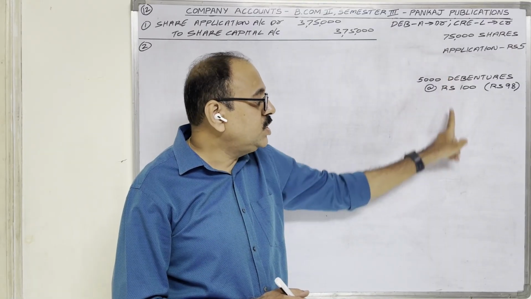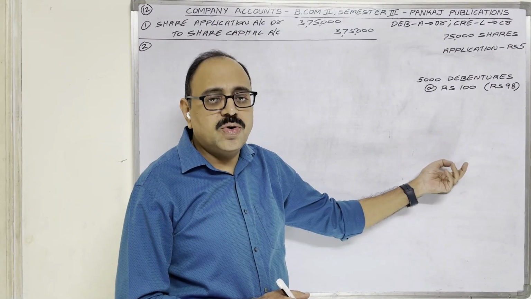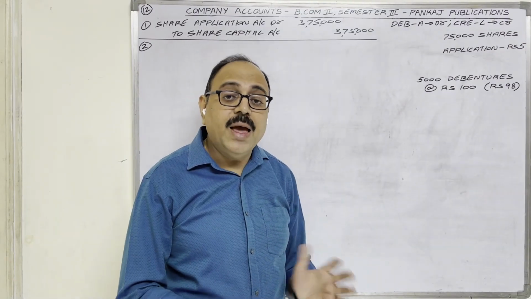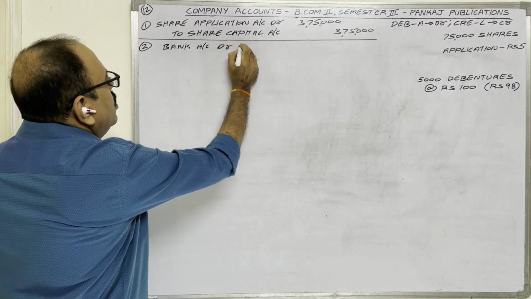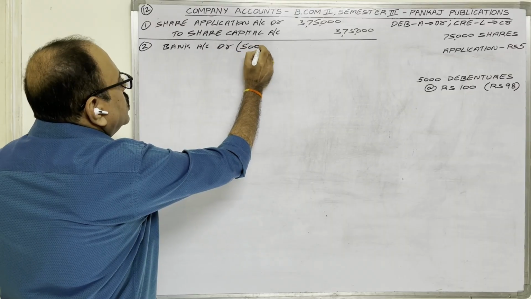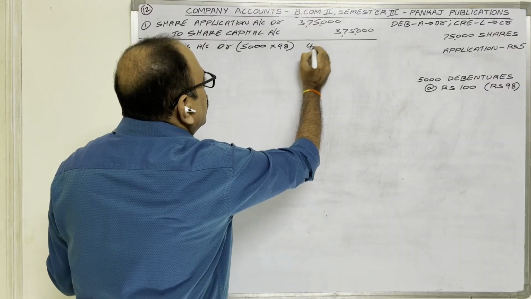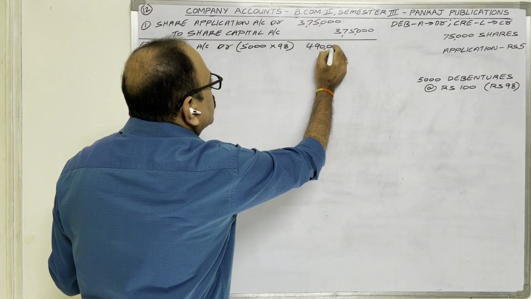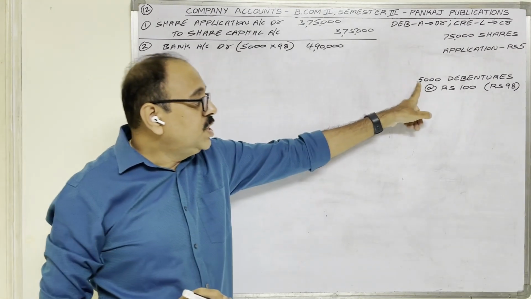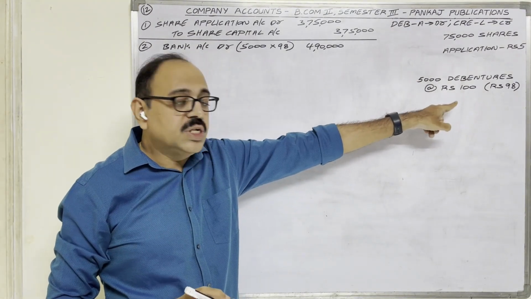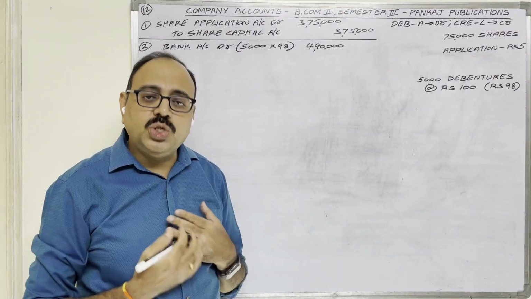That amount is deposited in bank account now. So bank account is a personal account. Personal account rule, debit the receiver, credit the giver. Bank is a receiver. Therefore, debit bank account. With how much amount? On 5,000 debentures at the rate of 98 rupees each, 4,90,000 rupees. Discount loss is how much? On 5,000 debentures at the rate of 2 rupees each, 10,000 rupees. Discount on issue of debenture is a loss to company.